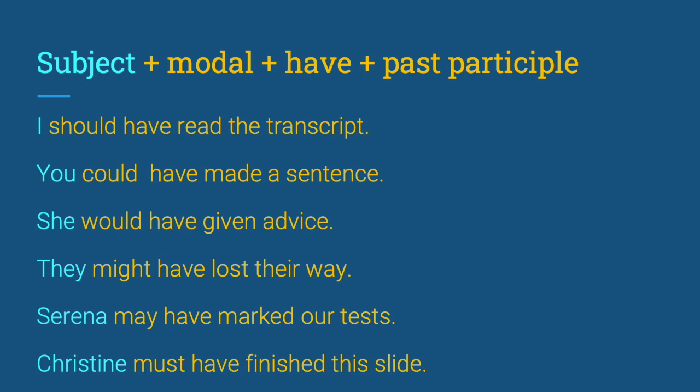They might have lost their way. Do you know if they lost their way? No, but they might have. So past modal verbs are used to talk about something that was possible, something that was permitted, or something that was able to be done in the past, but that wasn't done.